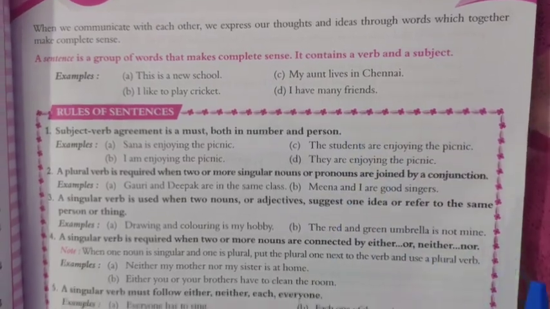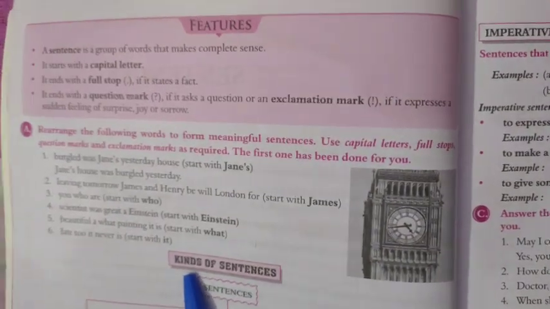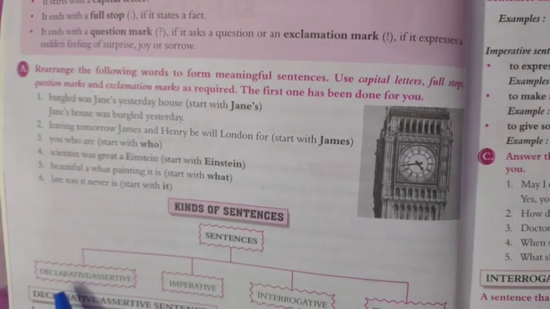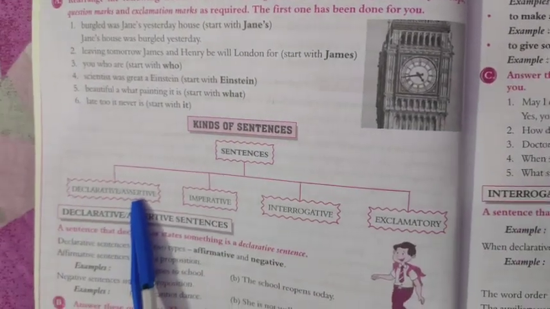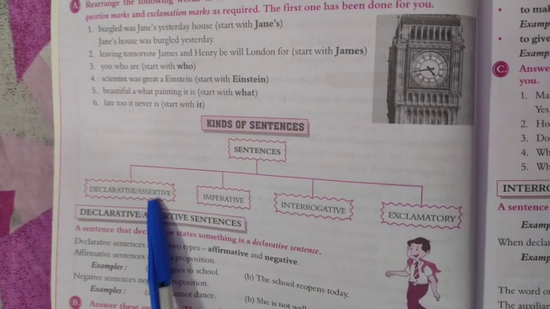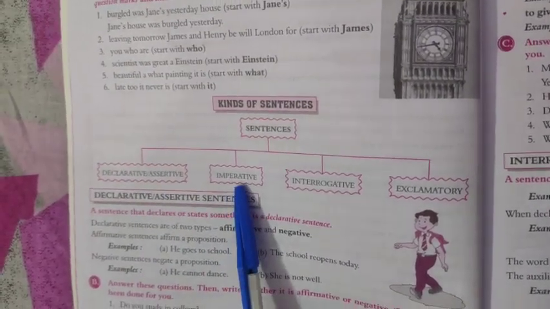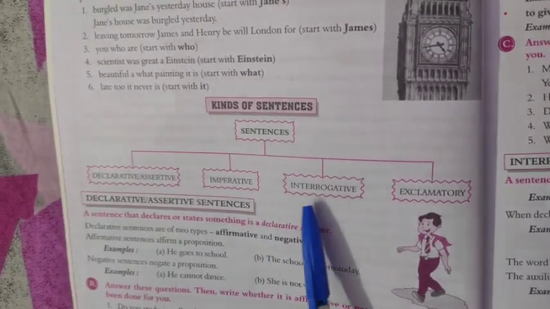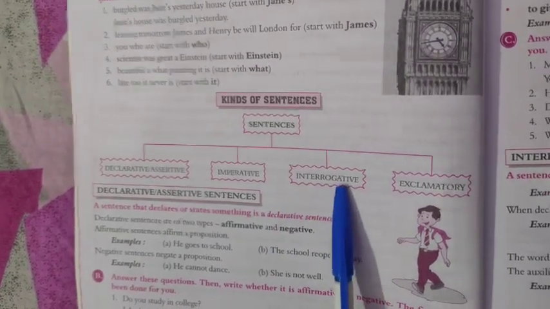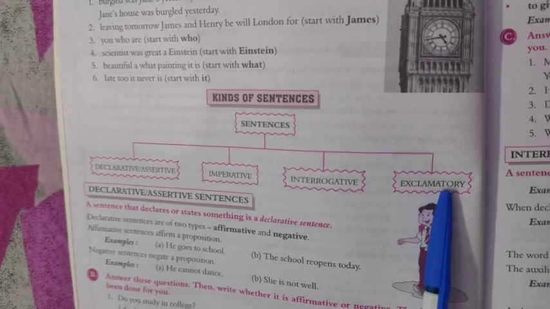Okay. Now we'll come to kinds of sentences. So children, have a look over here. Kinds of sentences. They are declarative sentences or assertive sentences. We may call them assertive sentences also. The second one is imperative. Okay. And the third one is interrogative. And the fourth one is exclamatory.